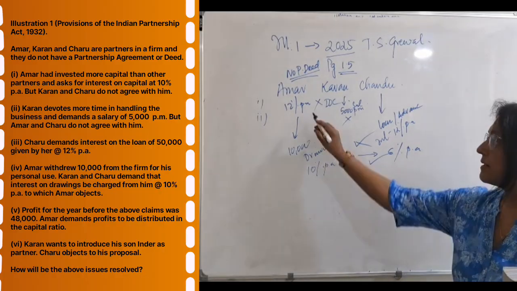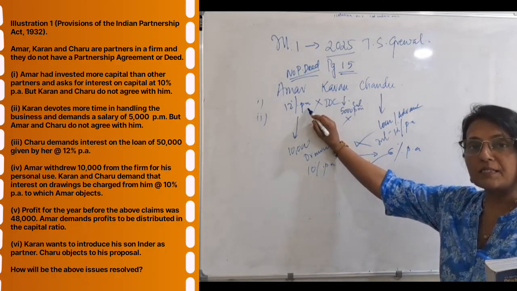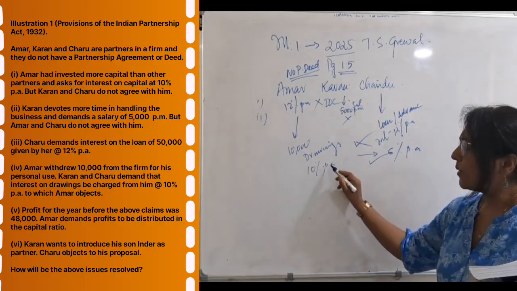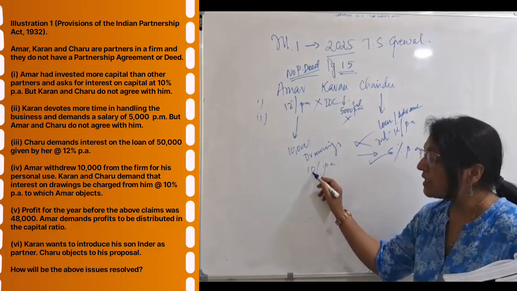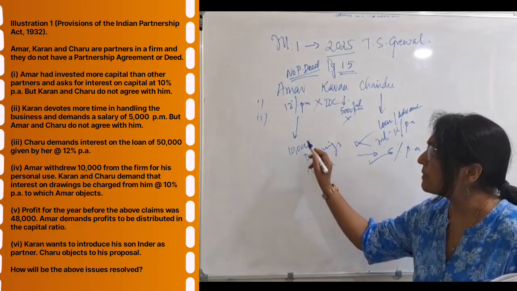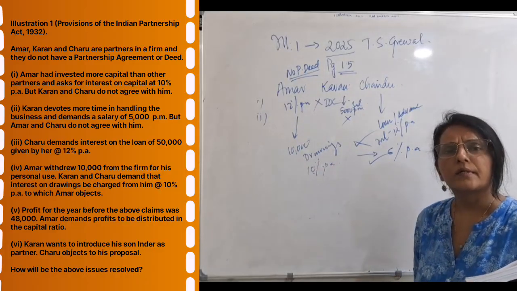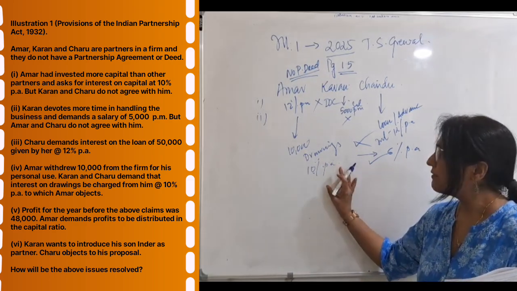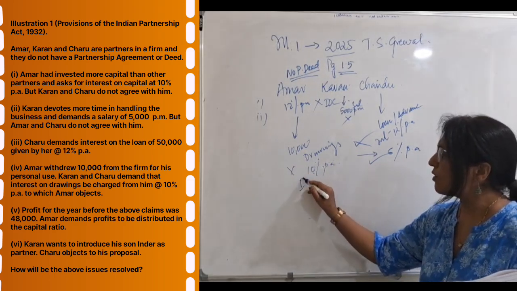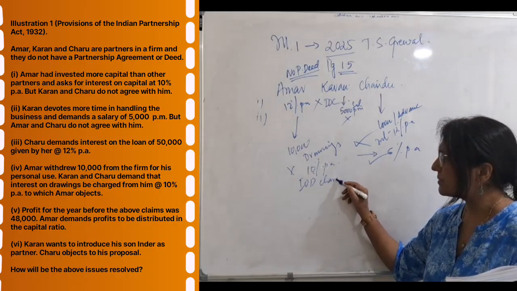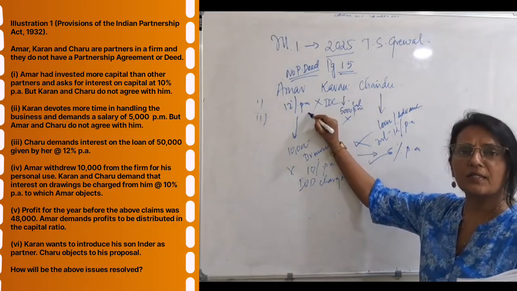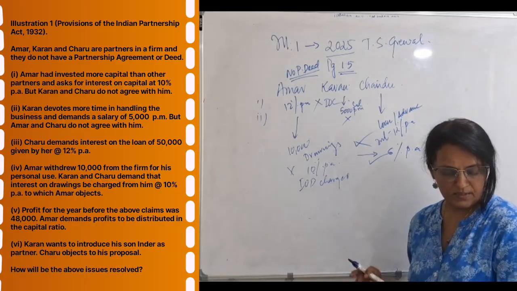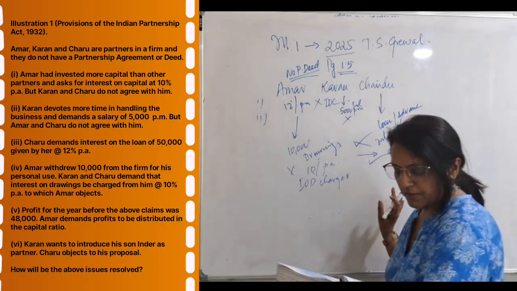When Amar wanted 12% per annum as interest on capital, they denied because there is no deed. Now they are saying you give interest on drawings because money you have withdrawn from the firm. Partnership deed says if there is no deed, no interest on drawings will be charged. If you are not giving interest on capital, interest on drawings will also not be charged if there is no agreement.